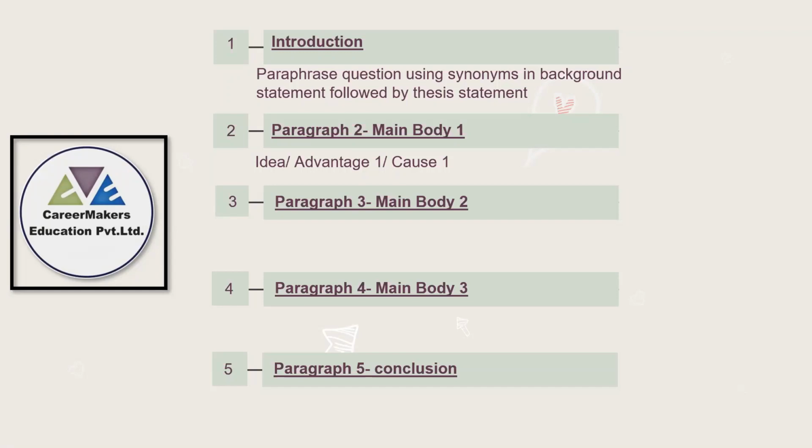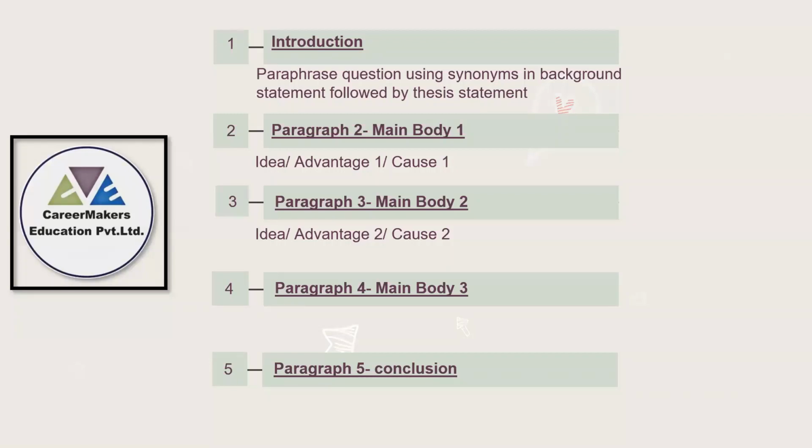In first main body paragraph, we will discuss the advantage of international tourism and examples to support your idea as well. And then main body paragraph 2 will be maybe the advantages 2, or you can just simply mention the disadvantages.